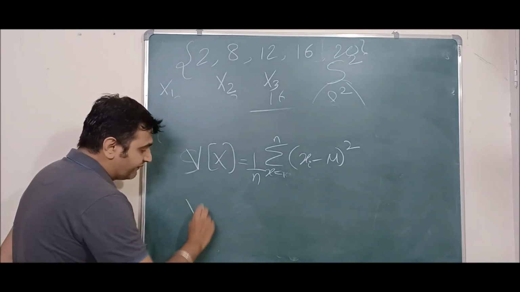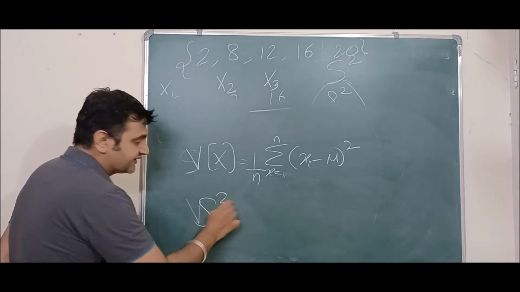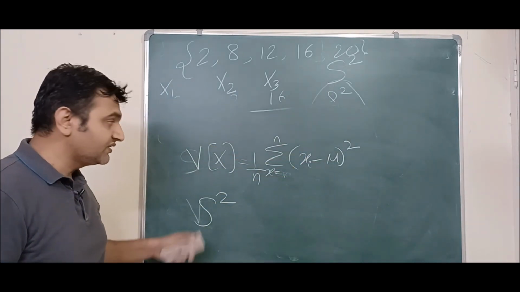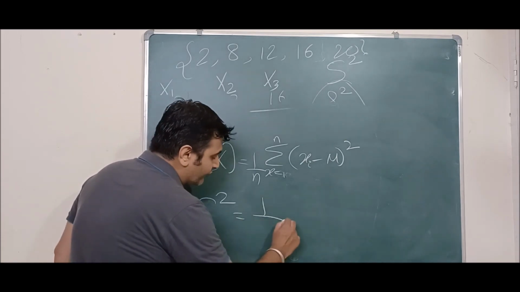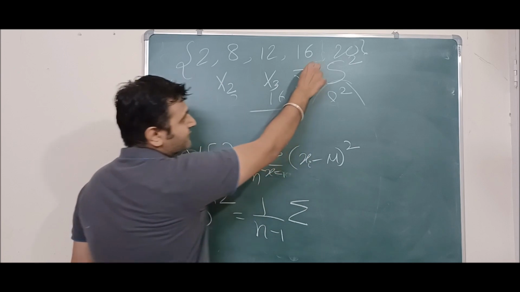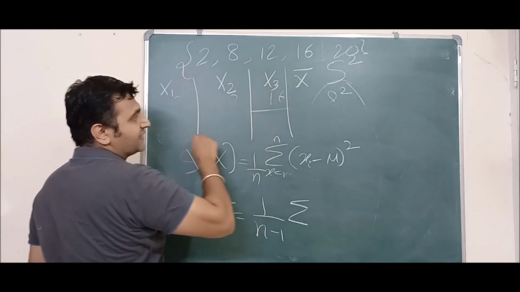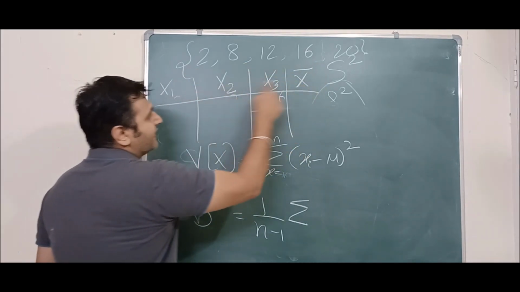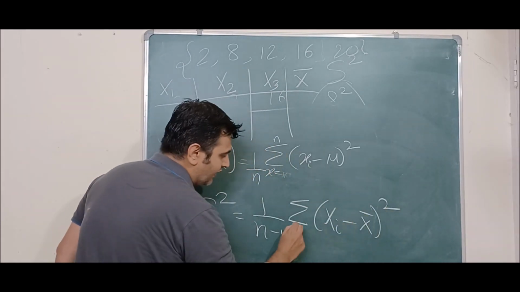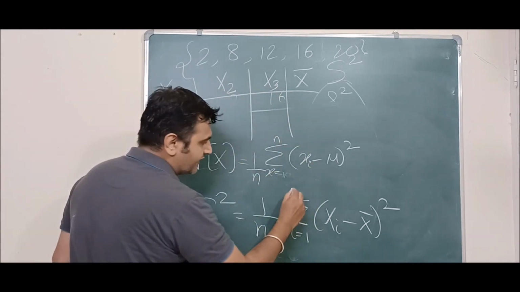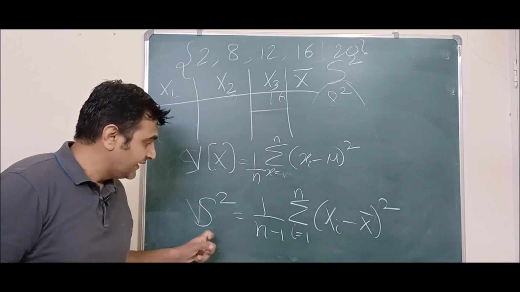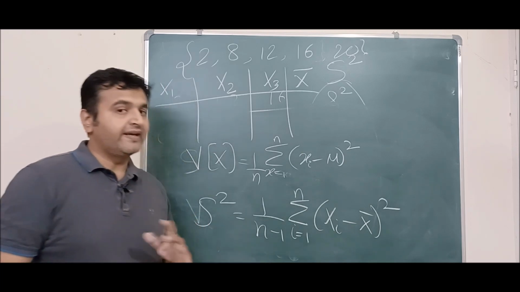But when you are playing with the variance of a statistic, so if S square is nothing but the statistic, collection of all variance, what is the formula for this? The formula is you take 1 upon n minus 1 summation xi minus x bar, the x bar statistic, so xi minus x bar the whole square, i is from, in this case 1 to 3, in general 1 to n. So when you are playing with sample variance, instead of dividing by n, we divide by n minus 1.